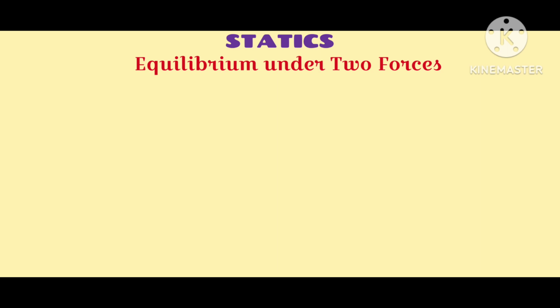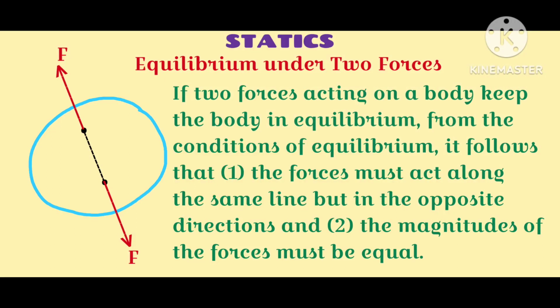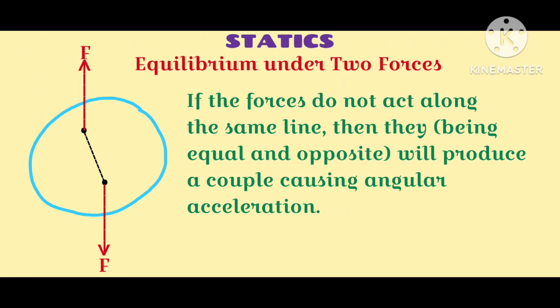Equilibrium under two forces. If two forces acting on a body keep the body in equilibrium, it follows that the forces must act along the same line but in opposite directions, and the magnitudes of the forces must be equal. If these two equal but opposite forces do not act along the same line, they will produce a couple causing angular acceleration.